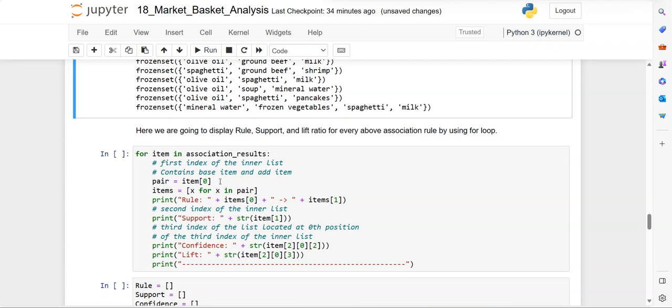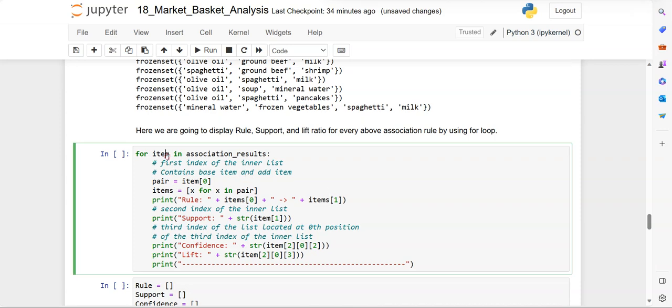We can also display the rule with its support and lift ratio by using a loop. For item in the association result, from the above cell we are getting the index, and then displaying the item pairs, item of 0. For item in association rule, getting the pair and the index of that, and we are displaying the rule as the argument, items of 1, then support, and then also displaying the confidence, also displaying the lift.